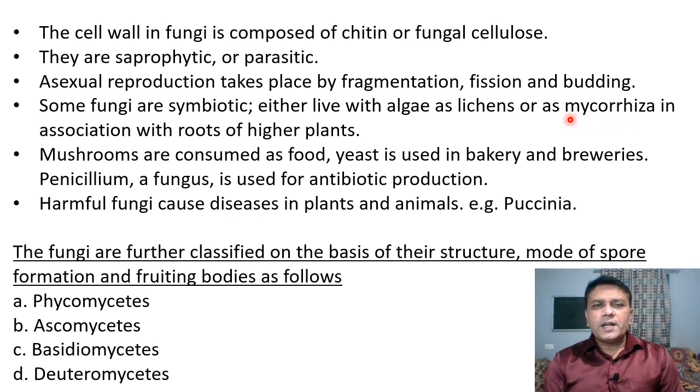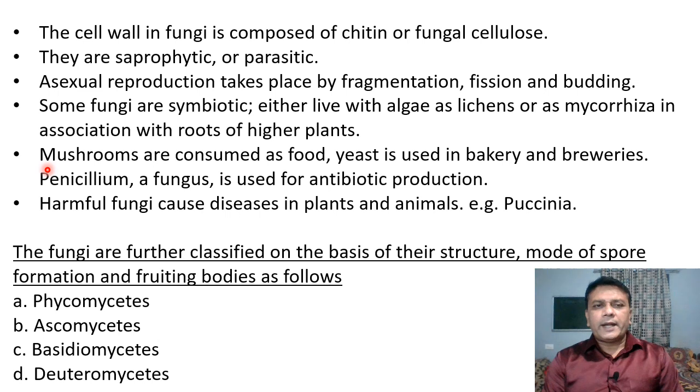is present in association with the roots of higher plants. That means fungi like mycorrhiza form association with the roots of higher plants and provide water to the roots by absorbing and retaining water from the soil, while they get some amount of nutrients from the higher plant. So some fungi form symbiotic association with other types of organisms.